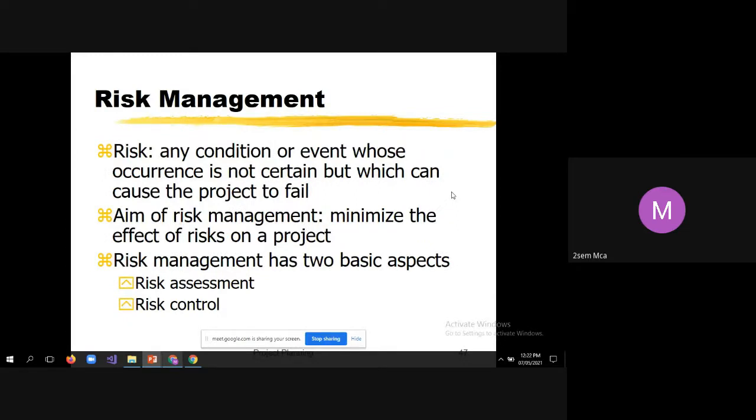Let us see what the meaning of risk is. Any condition or event whose occurrence is not certain but which can cause the project to fail is called a risk. Whatever the reason, if it may lead to the failure of the project, we call that a risk. I'll give an example for that.